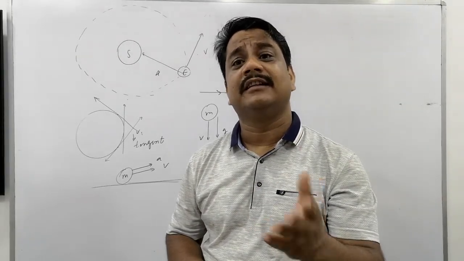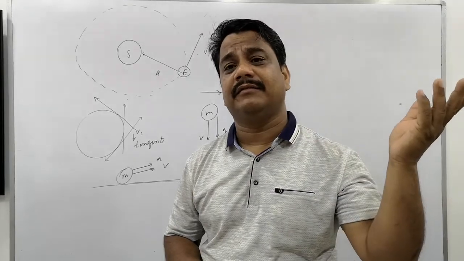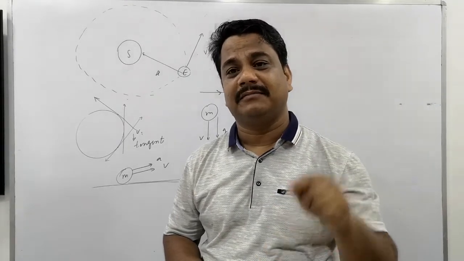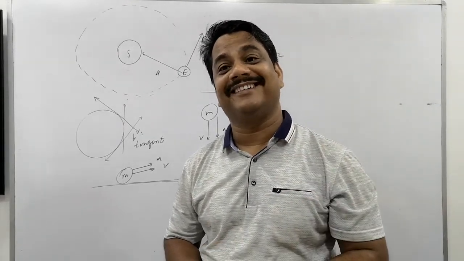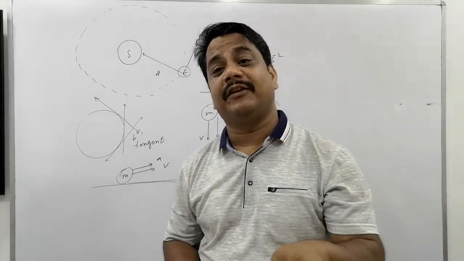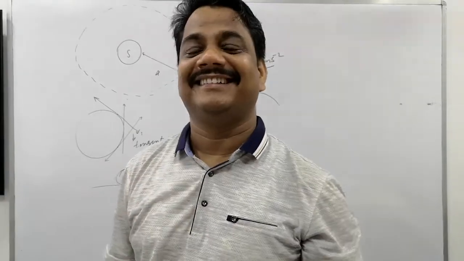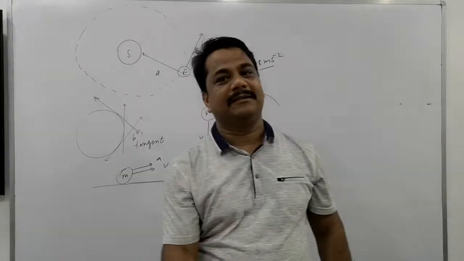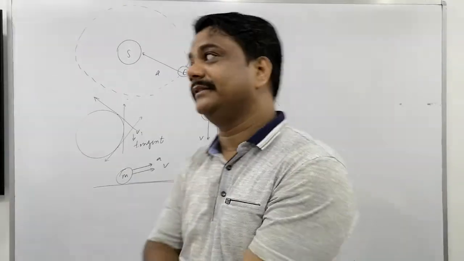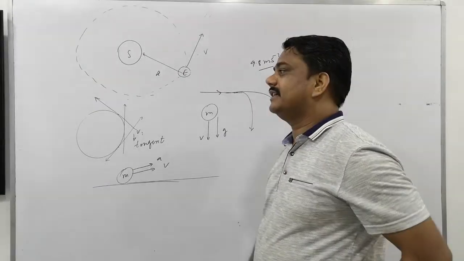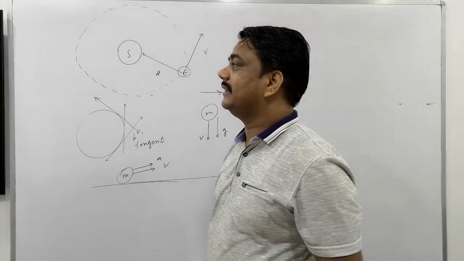Contradictory sentence, sir. Till yesterday we were assuming that this is true, but now we are proving that this is wrong. The motion can be uniform, but at the same time it can be accelerated. An example: an object moving on a circular path. Calculate the distance covered by the tip of a minute hand.